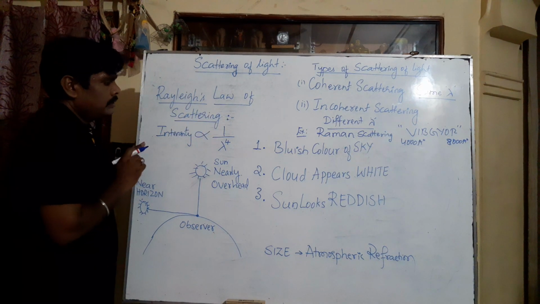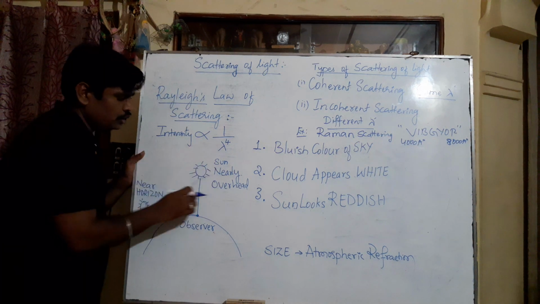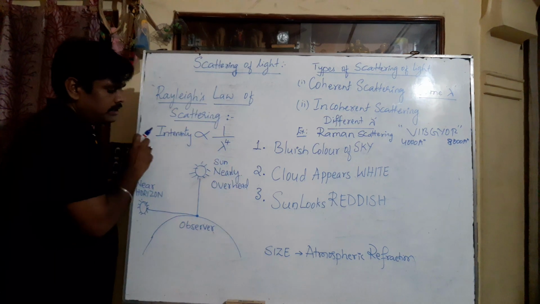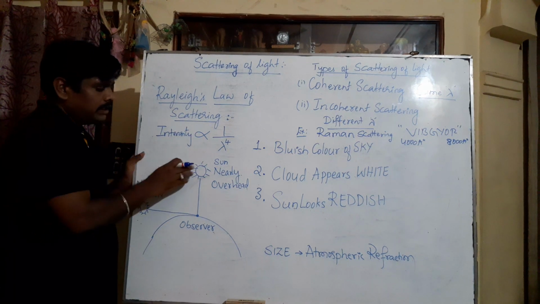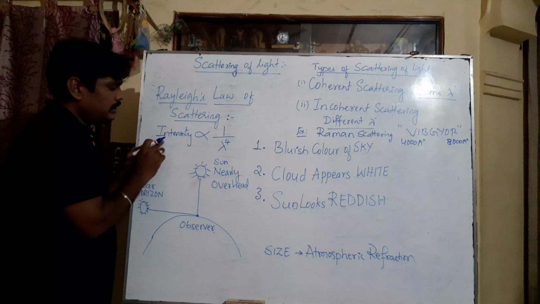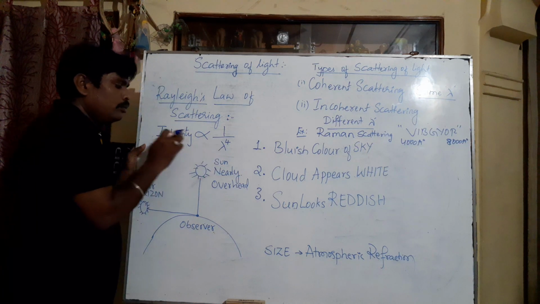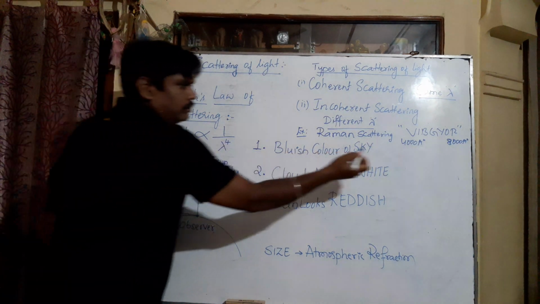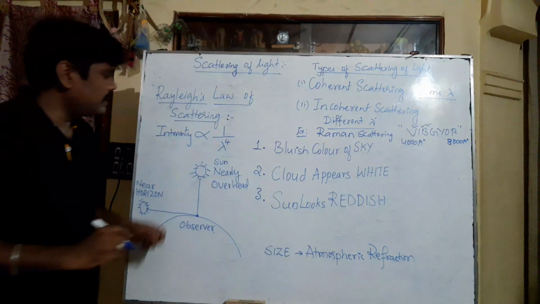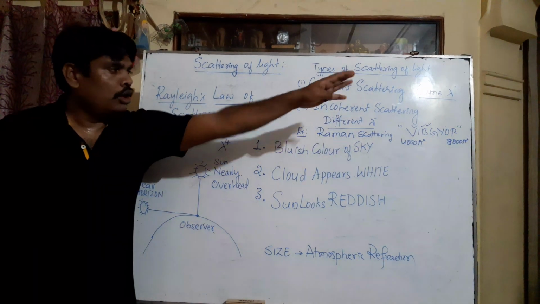See here, what happens? When white light enters the atmosphere, it is absorbed by the atmospheric gas molecules and re-emitted. While it is re-emitted, it can change its direction. According to Rayleigh's law of scattering, light having a shorter wavelength has more intensity of scattering. In VIBGYOR, the violet, indigo and blue colors have higher scattering intensity compared to the longer wavelength colors.